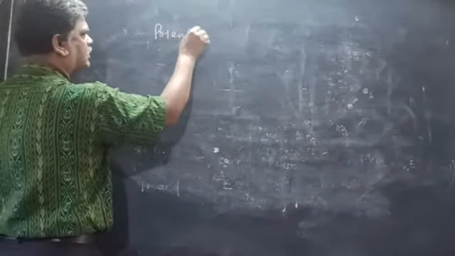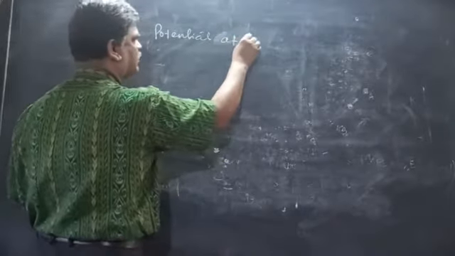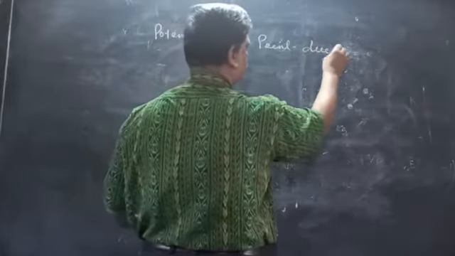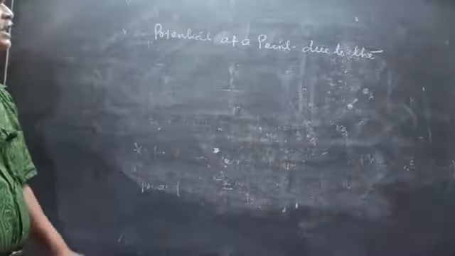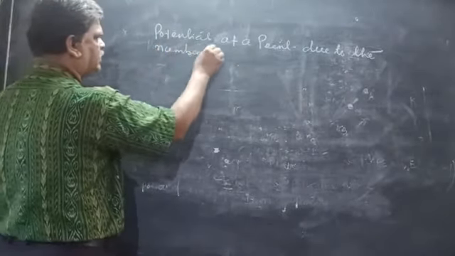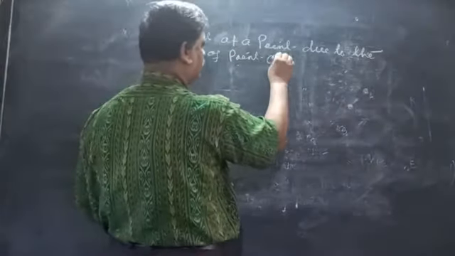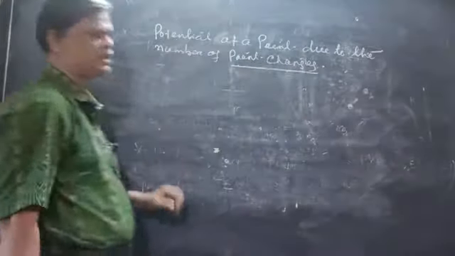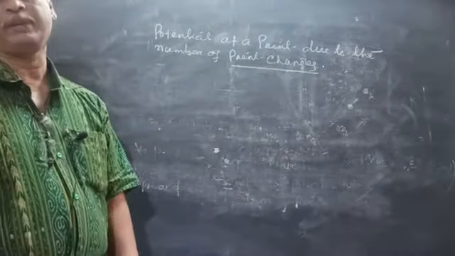The potential at a point due to a number of point charges. How can you find out the potential at a point due to a number of point charges?